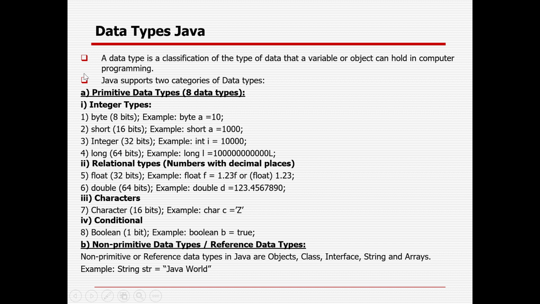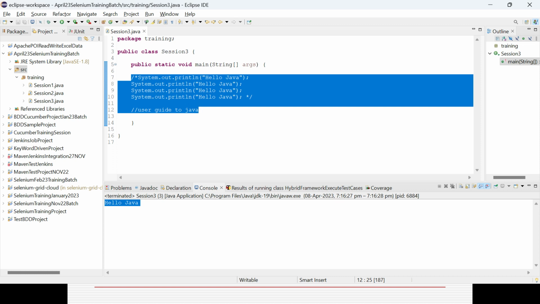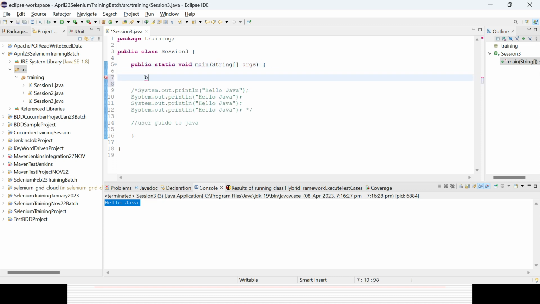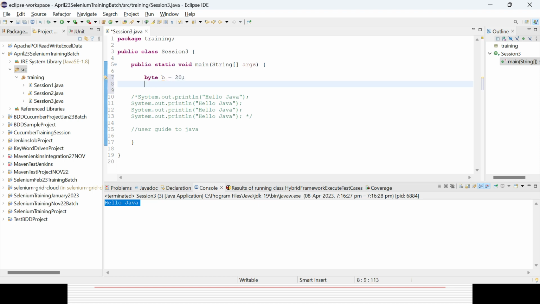So byte, you could see, is 8 bits, meaning it can contain 2 to the power 8 values. 2 to the power 8 means 256. So it can hold only -128 to +127. That is what it can hold. How can I define it? Suppose I define byte b equal to 20. That is the way you define a variable with the data type. This is the variable, and this is the value.